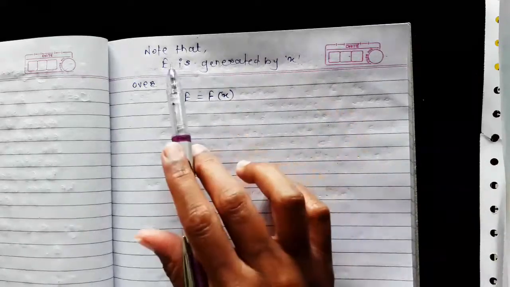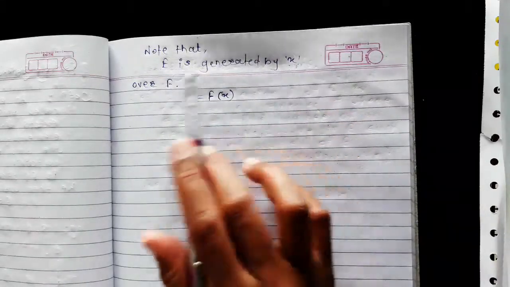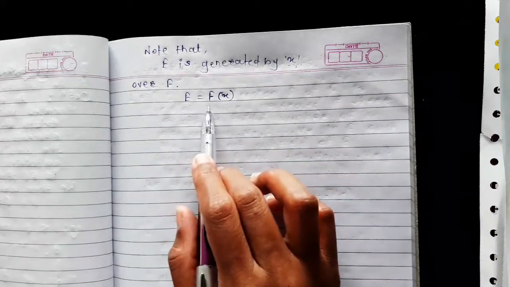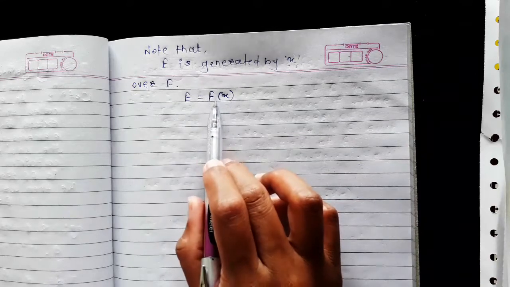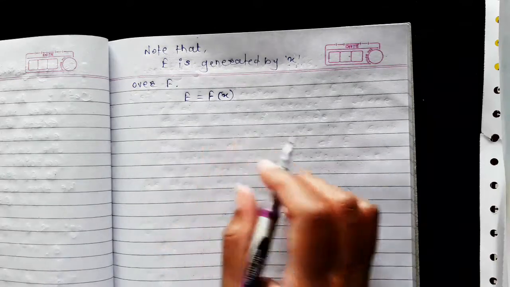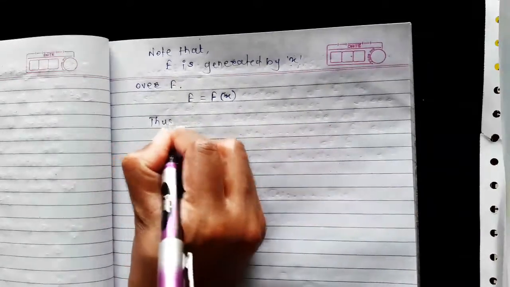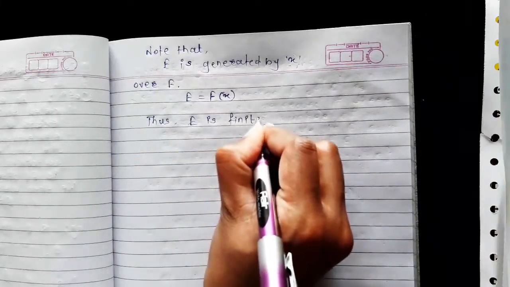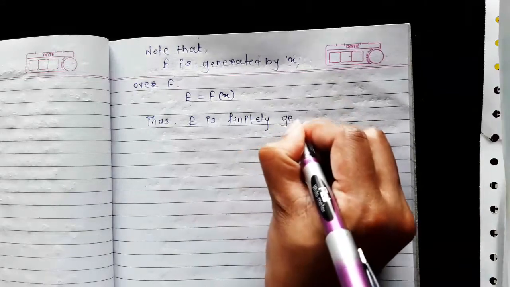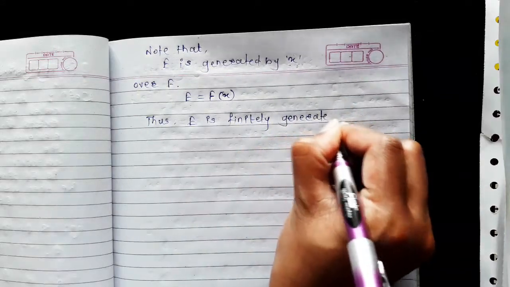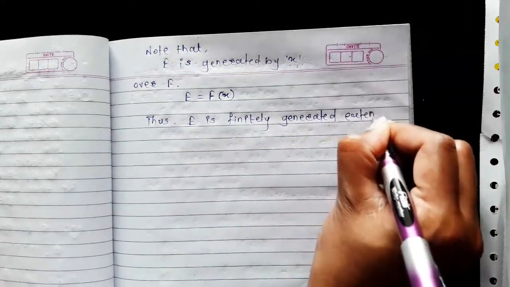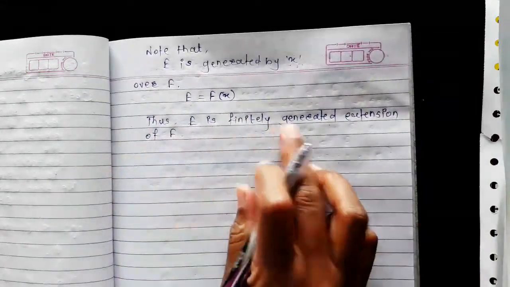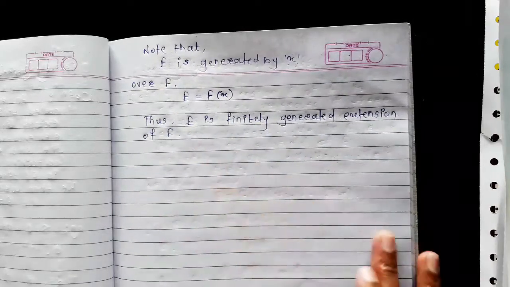The meaning of this is that E is nothing but the smallest subfield containing the field F and the variable x, and thus E is a finitely generated extension of field F.